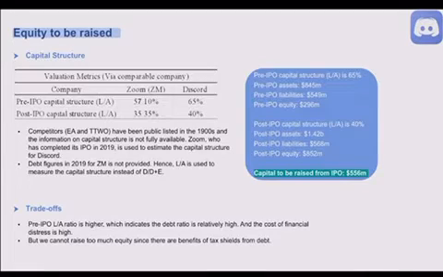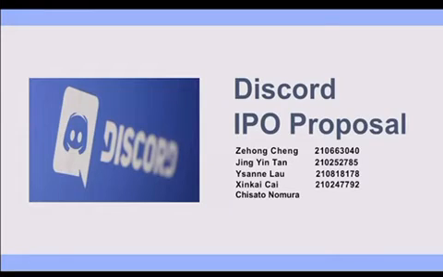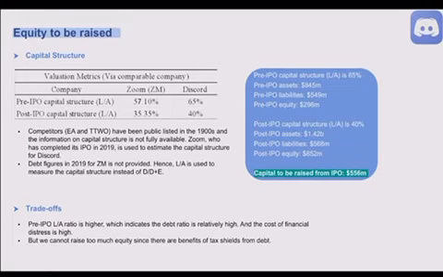So the capital to be raised is expected to be $556 million. It is worth noting that the trade-off theory is considered while determining the amount of equity to be raised. The pre-IPO liabilities over assets ratio is higher, which indicates the debt ratio is relatively high and the cost of financial distress is high, but we cannot raise too much equity since there are benefits of tax shields from debt.